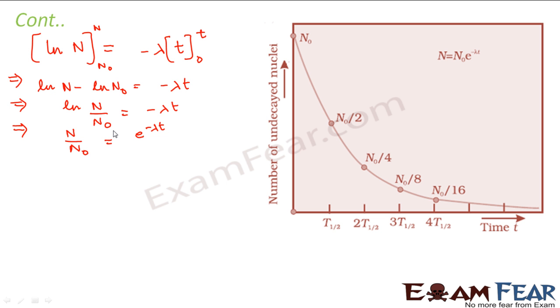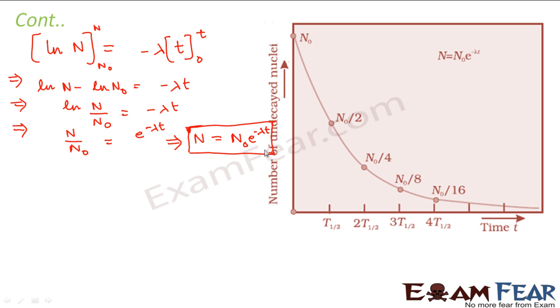You would have studied all these things in your mathematics. So from this we get n is equal to n naught e to the power minus lambda t, where n naught is the number of nuclei at the initial time t is equal to 0, and n is the number of nuclei after some time t. So that means n naught will always be greater than n, because initially it was n naught. Some of the nuclei got decayed in time t, so the amount of nuclei which are now left is n, right? So this expression also defines the law of radioactive decay.